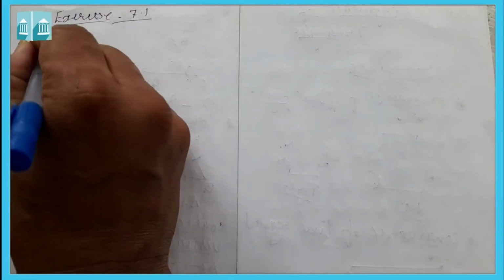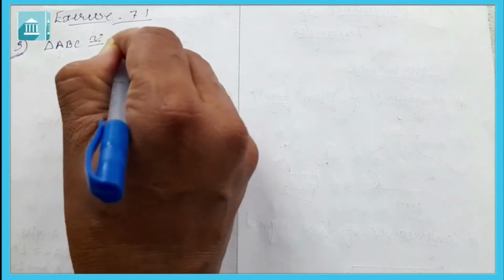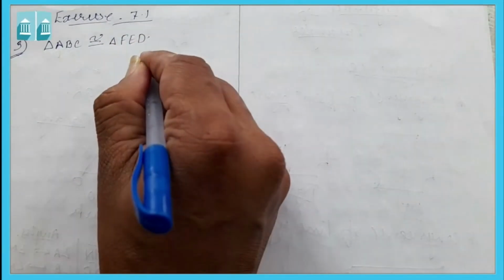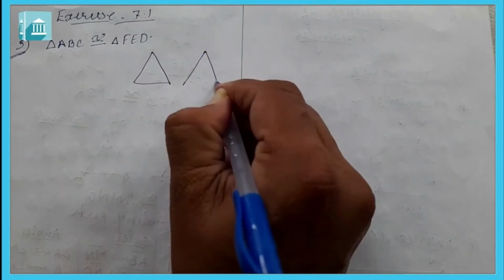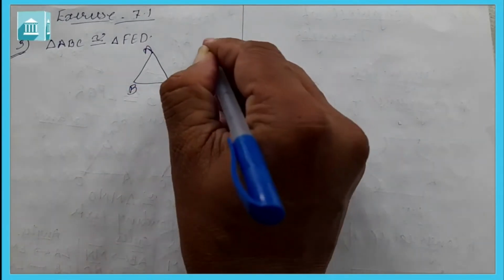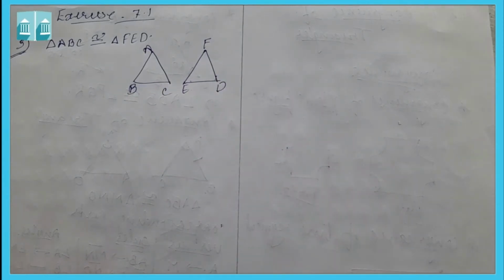In question number 3 it is given that triangle ABC is congruent to triangle FED. Two triangles are here, for example ABC, and here it is triangle FED. So two triangles are there. Triangle ABC is congruent to triangle FED.